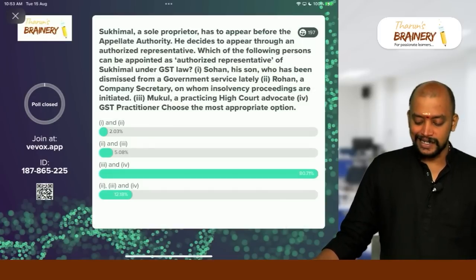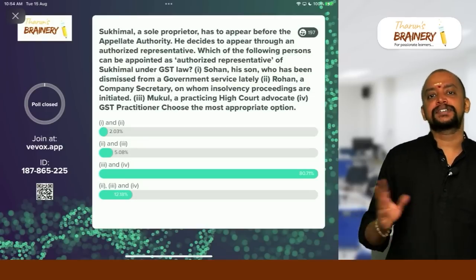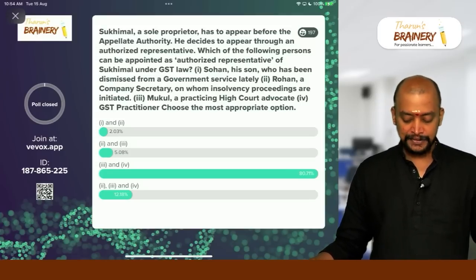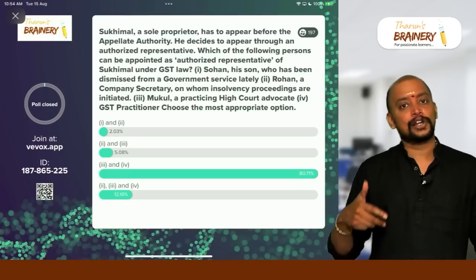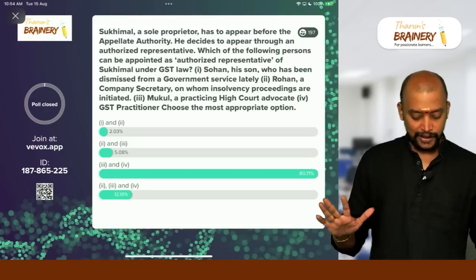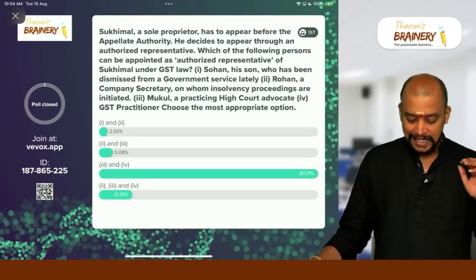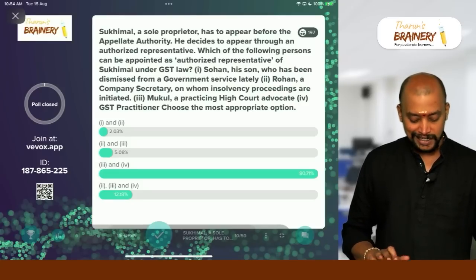So, first case, Sohan, his son, who has been dismissed from government service lately. He cannot become an authorized representative. Any person who has been dismissed from government service cannot act as an authorized representative. Rohan, a company secretary on whom insolvency proceedings are initiated, also cannot act as authorized representative because he is adjudged as insolvent. Then third, Mukul, a practicing high court advocate, yes, and GST practitioner, yes. So 3 and 4 are the correct answers in this case.